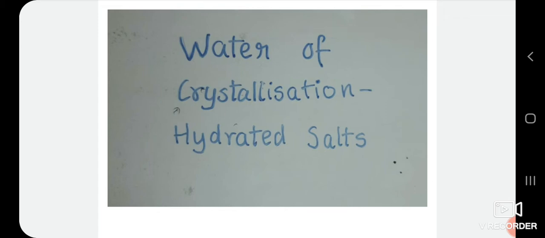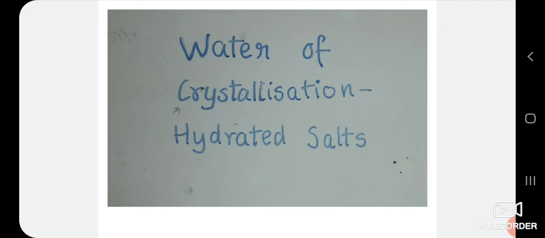For example, copper sulfate crystals contain 5 molecules of water of crystallization in one formula unit and hence written as CuSO4.5H2O. It is called copper sulfate pentahydrate. Next example, sodium carbonate crystals contain 10 molecules of water of crystallization per formula unit and hence written as Na2CO3.10H2O, that is sodium carbonate decahydrate.